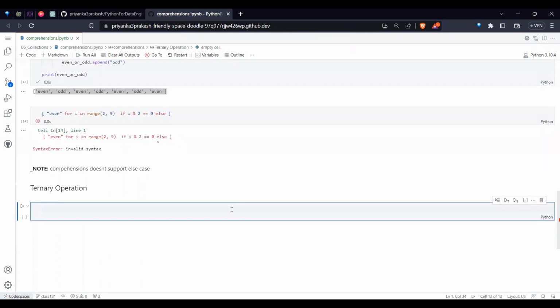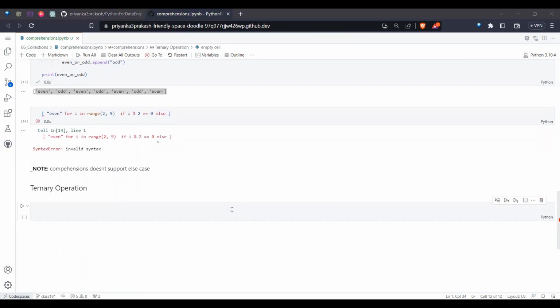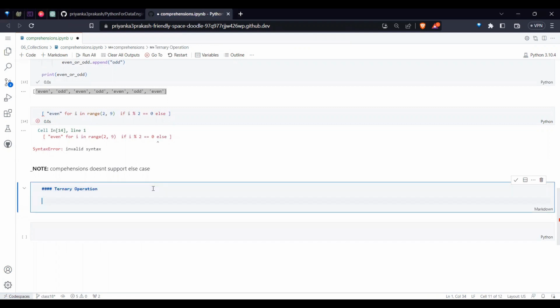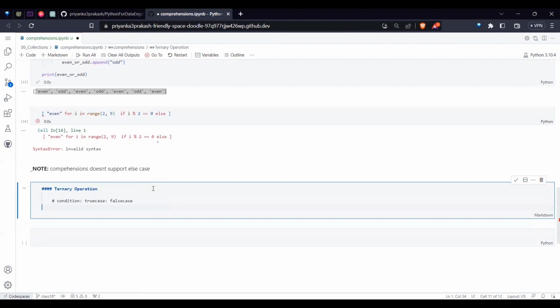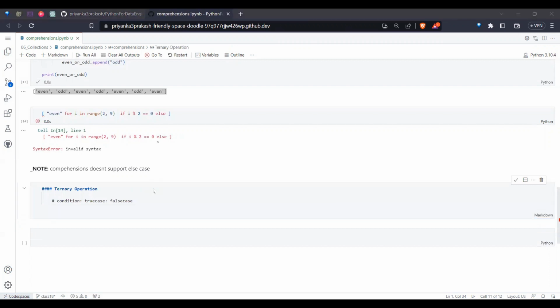Sometimes there will be situations where there is one condition and two results. Let's say if you flip a coin, for sure you will get only two results, either head or tail. But some conditions can result in more than two options, and in that case a ternary operation is not suitable. Whenever you have a condition and two values, in that case it is suitable.